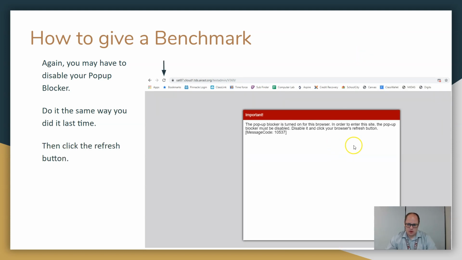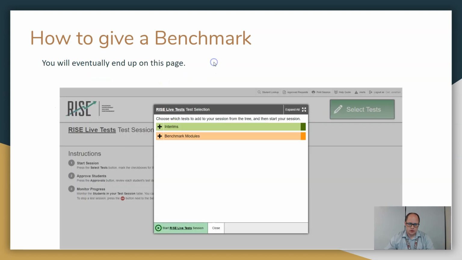But this time they don't have a button for you to hit down here. You actually have to click the refresh button on your browser. So click refresh, and then it pulls it up. Okay. So hopefully you'll end up on this page. We see the interims are up and going right now, and we're talking about benchmarks.